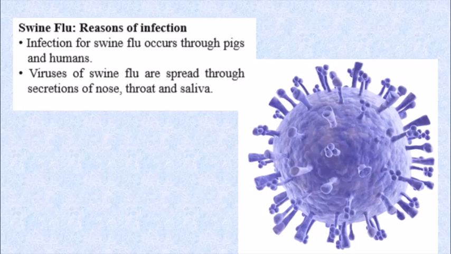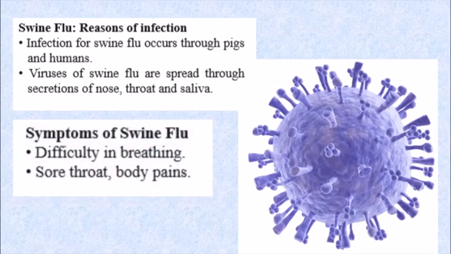It can spread between pigs and humans through airborne respiratory droplets, that is through coughing or sneezing, by touching a contaminated surface, through saliva, or by skin to skin contact. Now, the symptoms of swine flu include fever, cough, difficulty in breathing, sore throat, and even body pains.